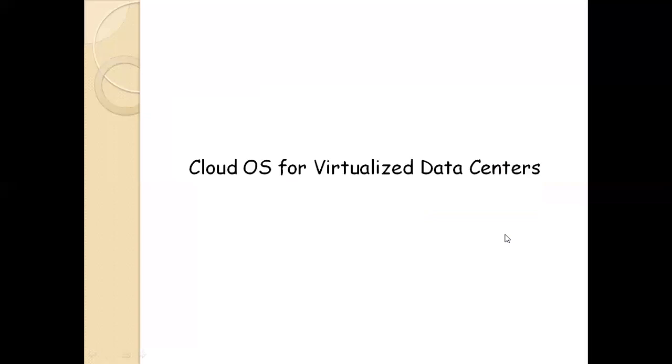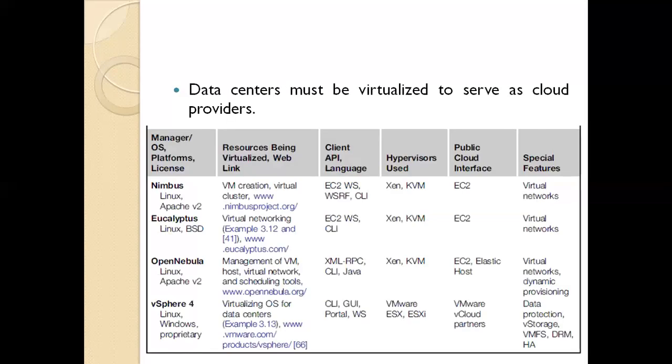After that, the third one is a cloud operating system for virtualized data centers. Means here the data centers must be virtualized to serve as cloud providers. So you have a table which shows four manager or operating system platforms here.